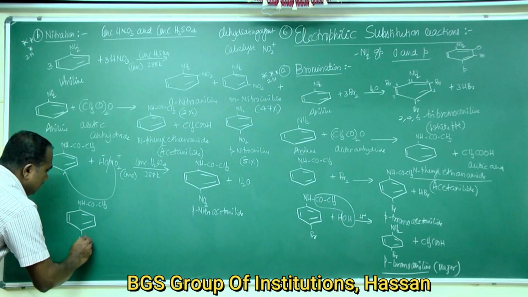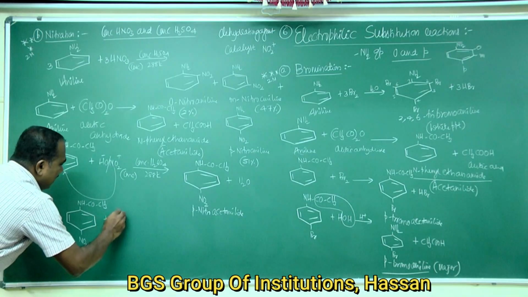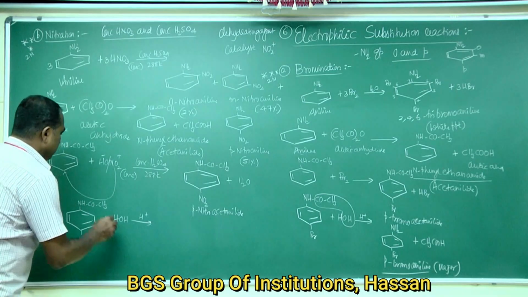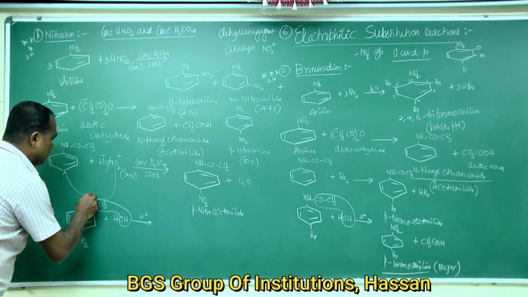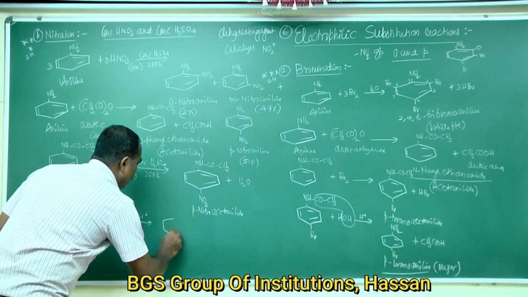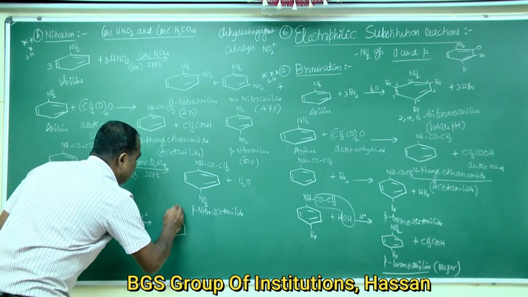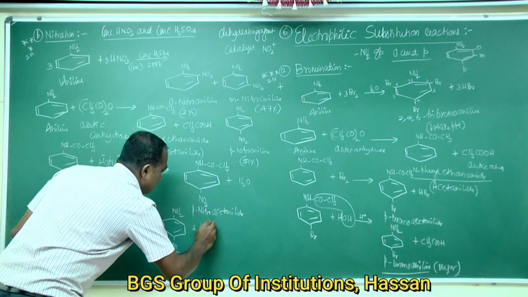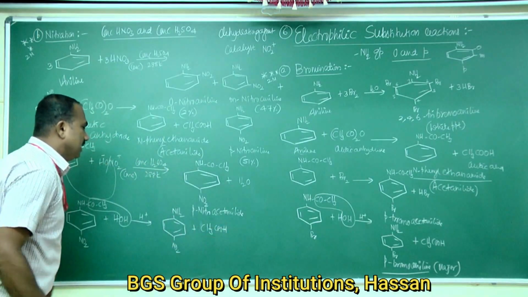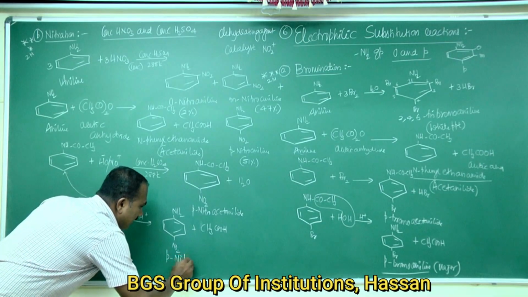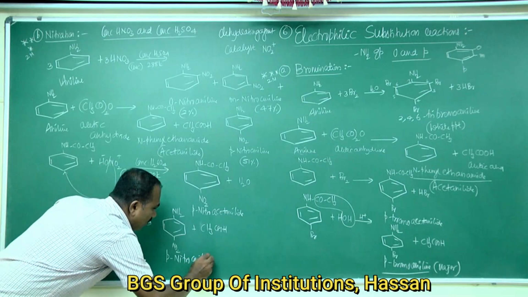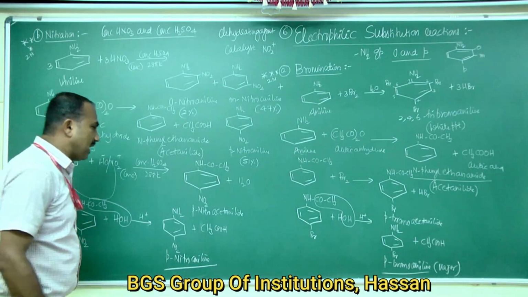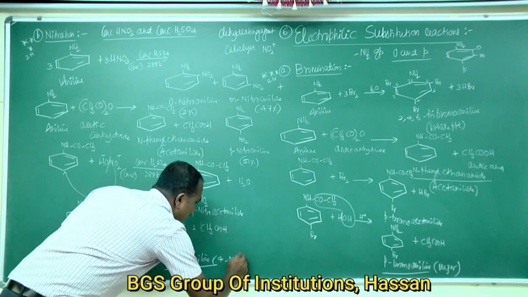Para nitroacetanilide, NHCOCH3 with NO2, on acid hydrolysis gives CH3COOH and the benzene ring connected to NH2 with NO2, that is para nitroaniline, also called 4-nitroaniline.